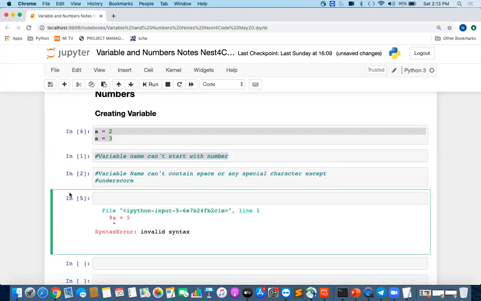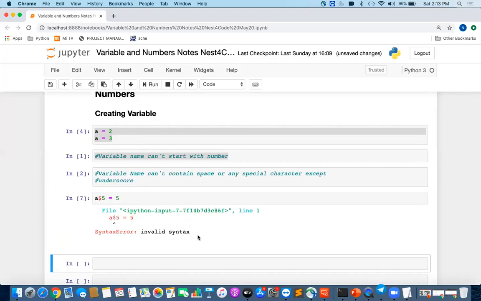Variable names cannot contain spaces. So I cannot have a variable name like a space 5 equal to 5. It's not allowed, and you again end up with a syntax error. The next thing is that you cannot have special characters in variable names. You cannot define something like $5. This will again end up with a syntax error.